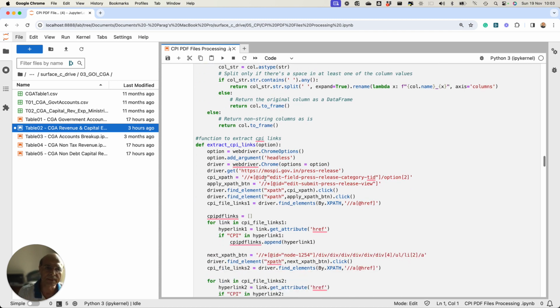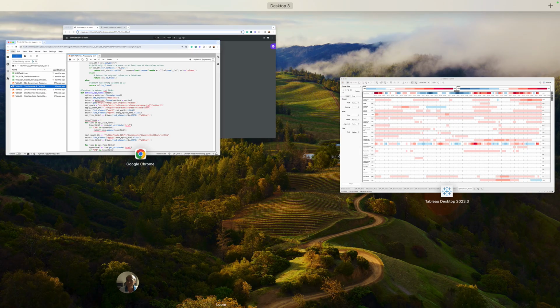Then you have to process this automatically, meaning you have to get the latest link of the PDF file from the website. This particular function goes to that website, picks up that link, and then starts processing the data. It picks up the latest link, which is going to be on the top, and the rest of the links are going to be on the bottom. What I found was that not all the links are complete. You cannot do a complete processing by picking up all the links from the website. Let me tell you what I mean by link.